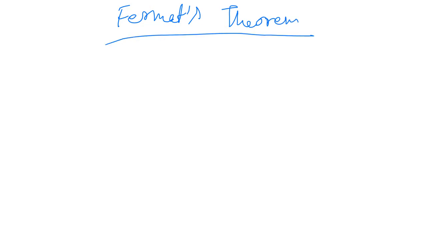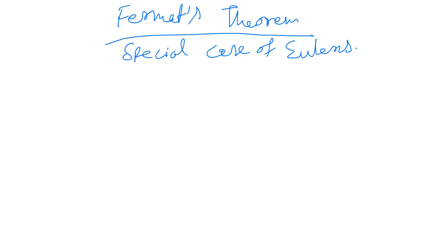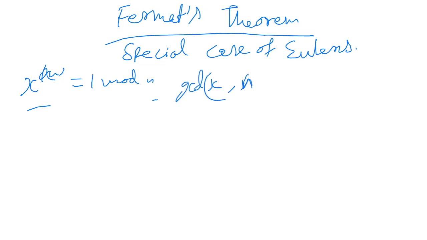So next in the row is Fermat's theorem. Fermat's theorem is a special case of Euler's theorem. In Euler's theorem, we said that x to the power phi n is equal to 1 mod n, and x and n are co-primes, meaning GCD of x and n equal to 1.